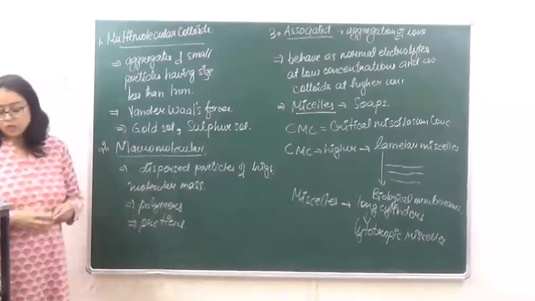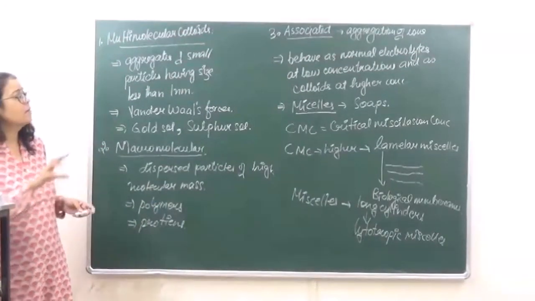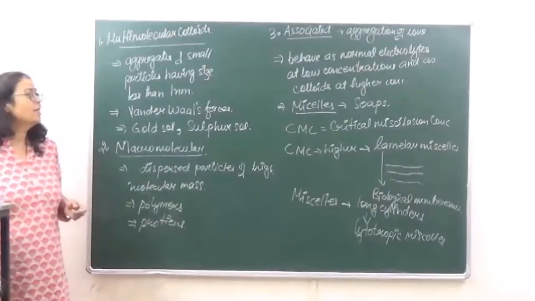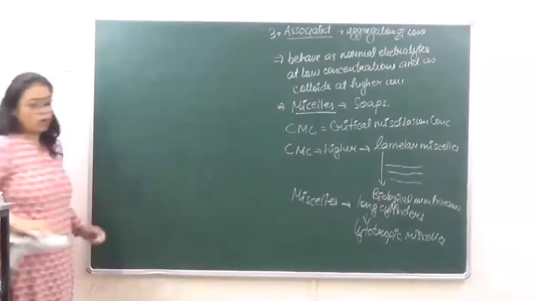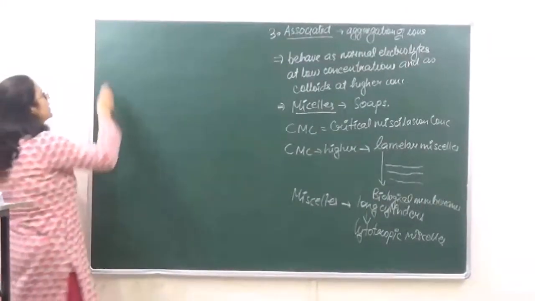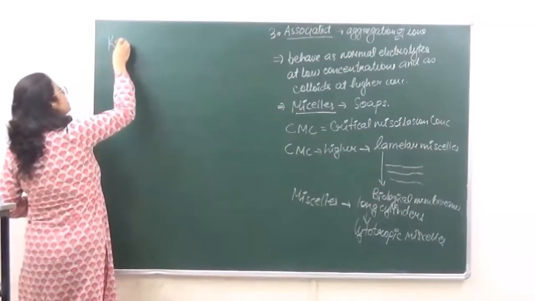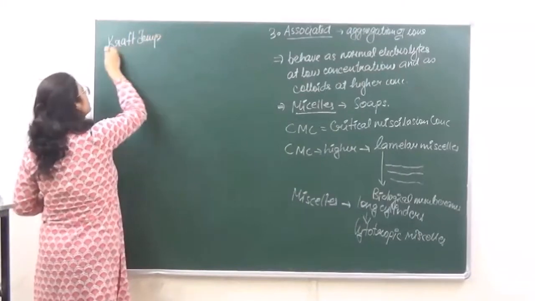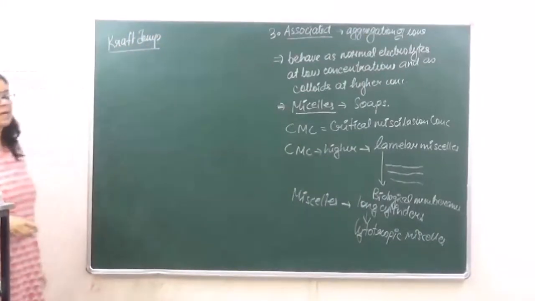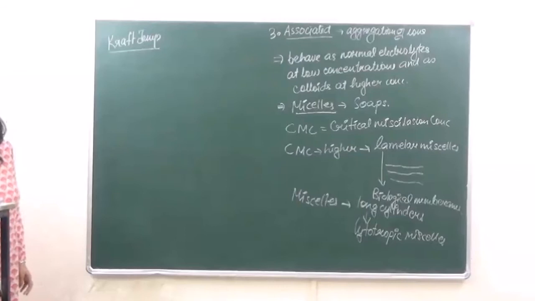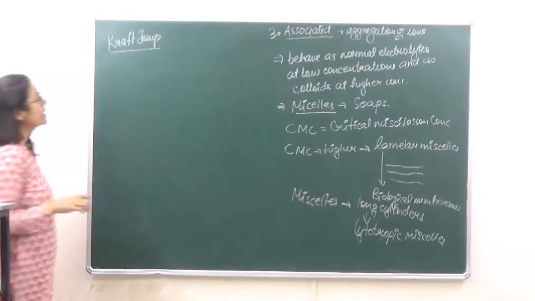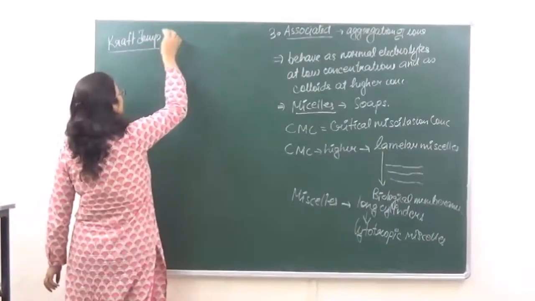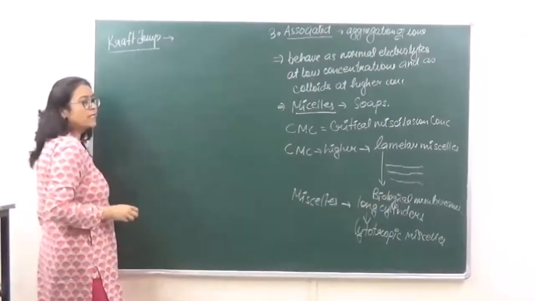Then for the formation of micelles, we also say that a particular temperature is required. What is that temperature known as? The temperature is known as Kraft temperature. Right? So micelles form from ionic surfactants at a particular temperature which is known as Kraft temperature.